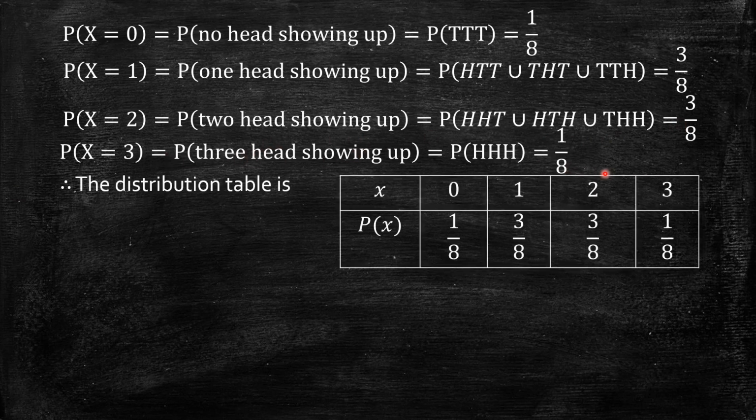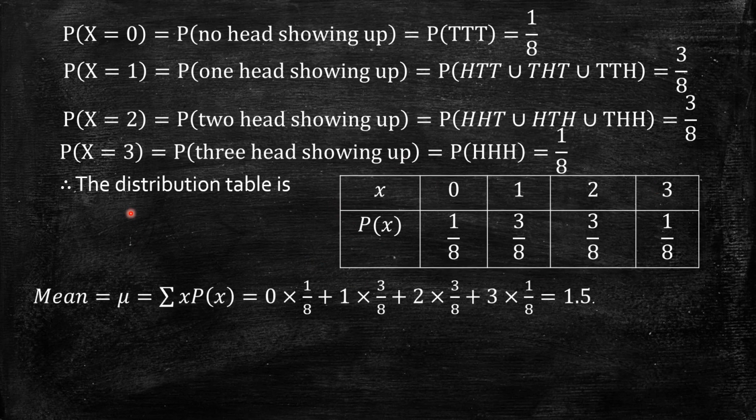So I can prepare a table: for each x, that is 0, 1, 2, 3, the corresponding probability function p of x is 1 by 8, 3 by 8, 3 by 8 and 1 by 8. I can confirm it, since this satisfies condition number 1, non-negative: each p of x is non-negative. And if you add all these, 1 by 8 plus 3 by 8 plus 3 by 8 plus 1 by 8 is 8 by 8, that is 1. So this p of x is a probability function or probability mass function. This collection together is known as a discrete probability distribution table.